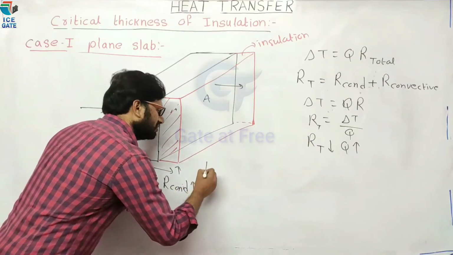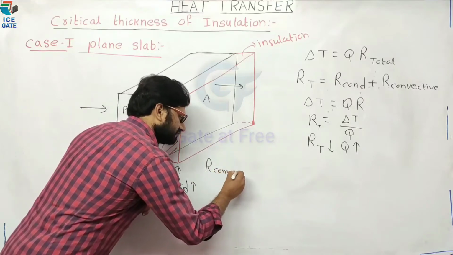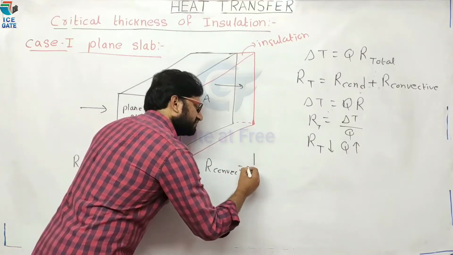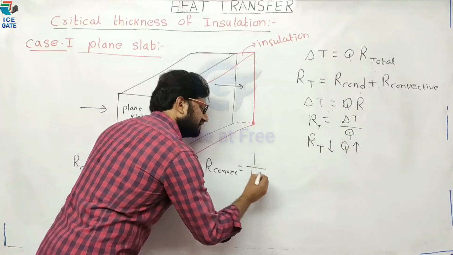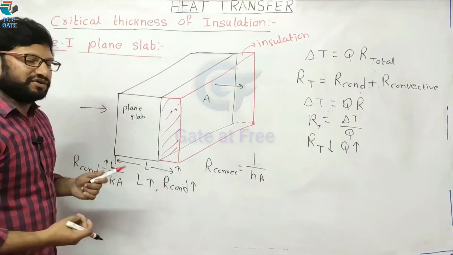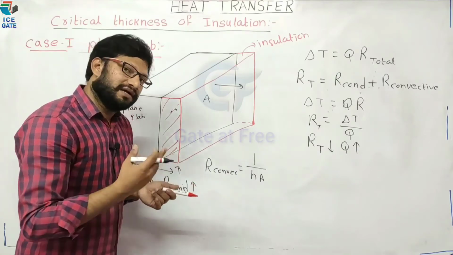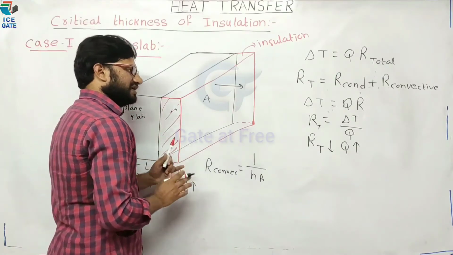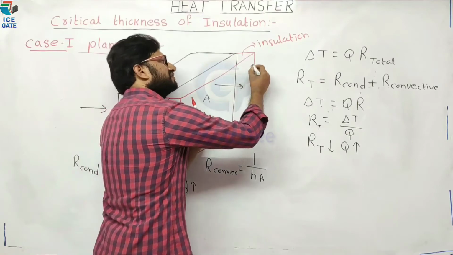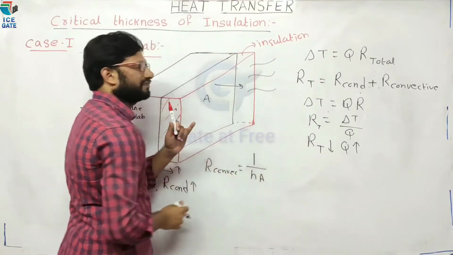Now, what about convective resistance? The convective resistance formula is 1 divided by hA. What is meant by convection? Convective heat transfer is heat transfer from a solid surface to a fluid medium.